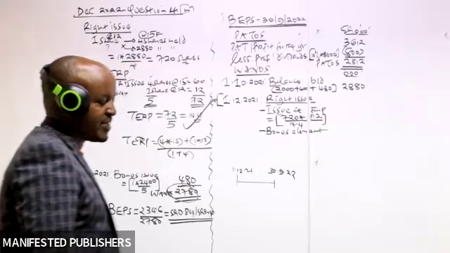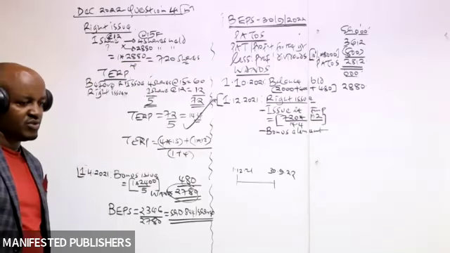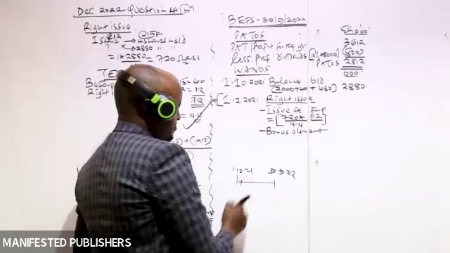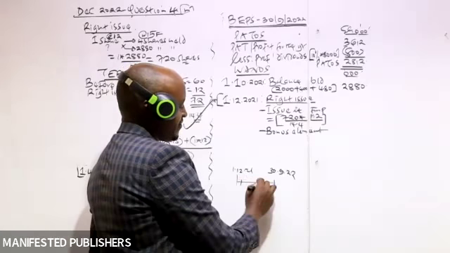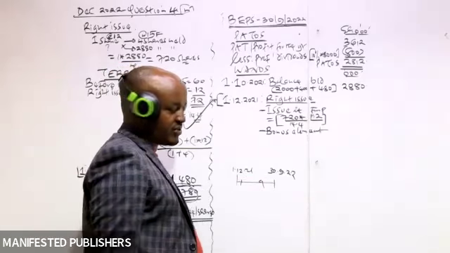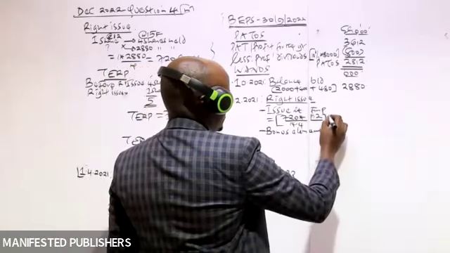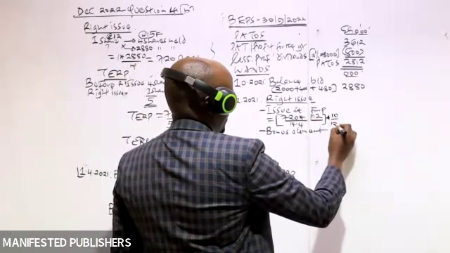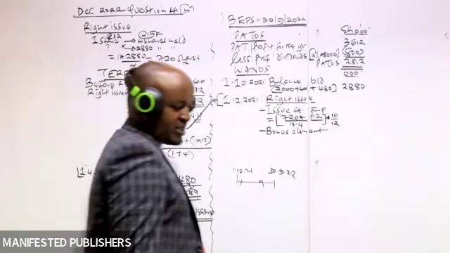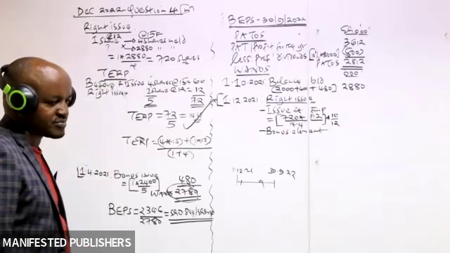How many months do we have there? Those should be around 10 months. In 2021, we have December, and then in 2022, we have 9 months. Here we have 1, here we have 9. So they should be 10. So we multiply this with the proportion of time those shares were held, which is 10 over 12.